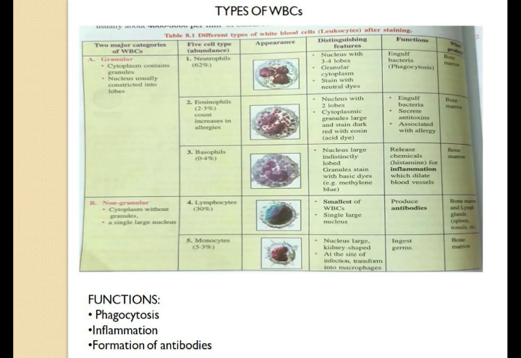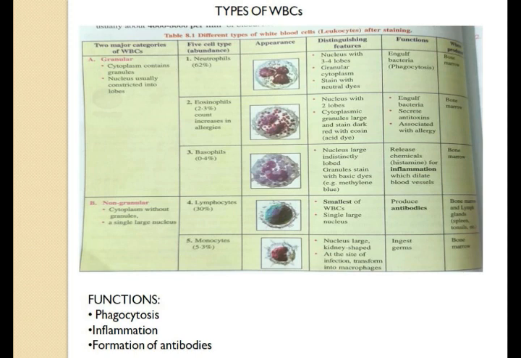The next function of leukocytes is inflammation. Inflammation generally refers to the swelling or redness occurring in a certain region of our body. Now when does this swelling or redness occur? If any foreign particle enters our body, then white blood cells such as monocytes and neutrophils reach that particular region and try to destroy the foreign material, resulting in swelling or redness and also the formation of pus.